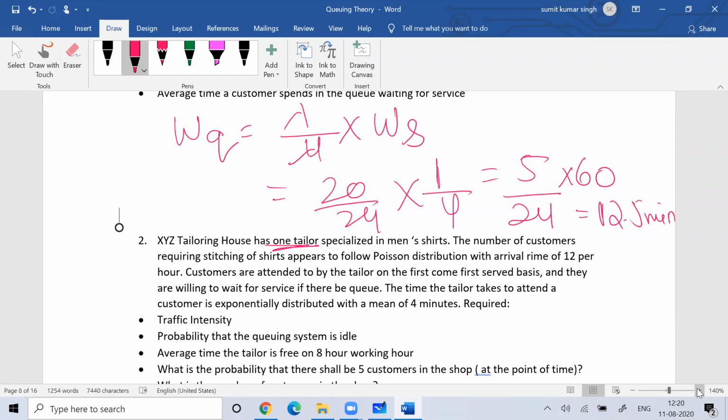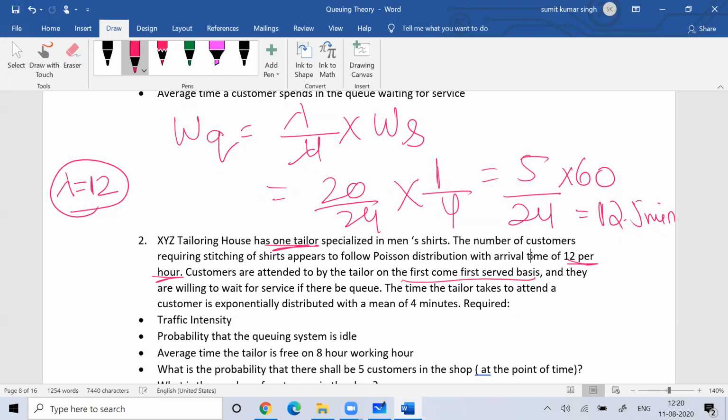I already told you that the mean arrival rate follows a Poisson distribution. With the arrival rate of 12 per hour, the mean arrival rate lambda is equal to 12. The customers are attended to by the tailor on a first come first serve basis.